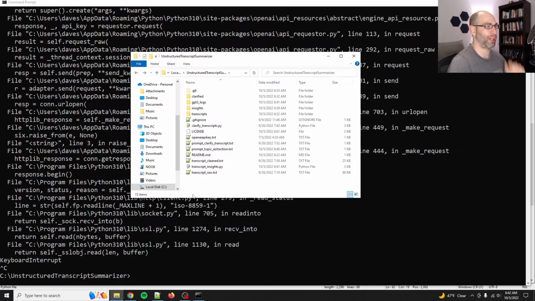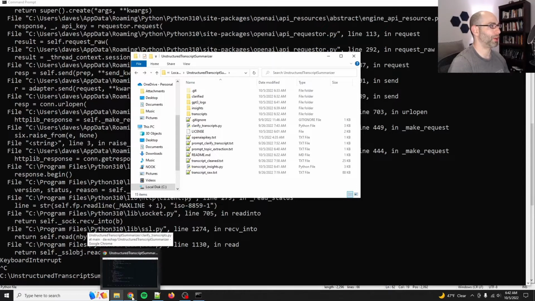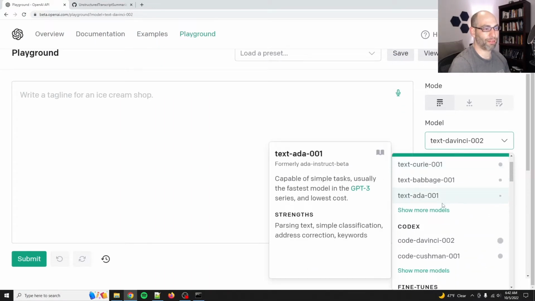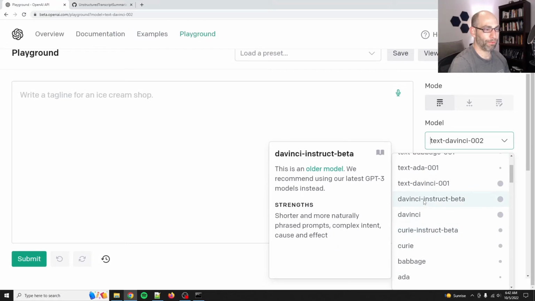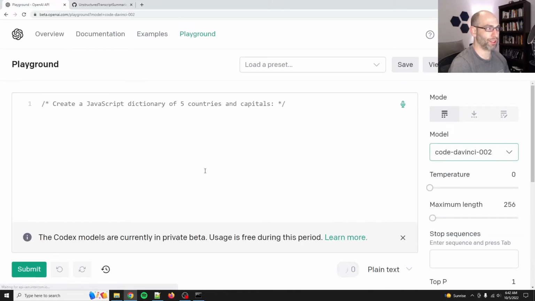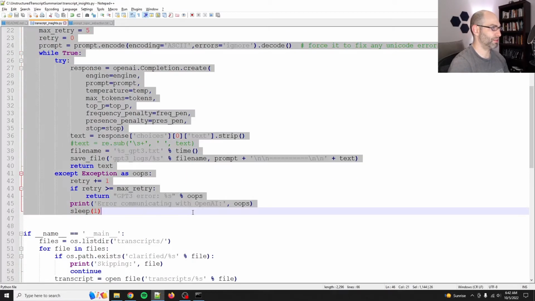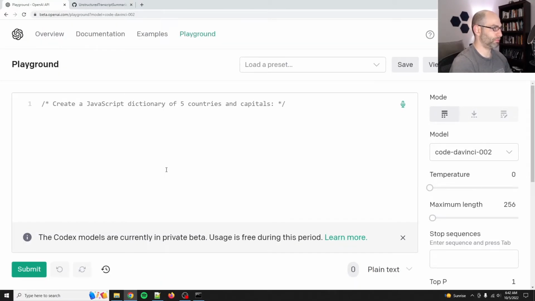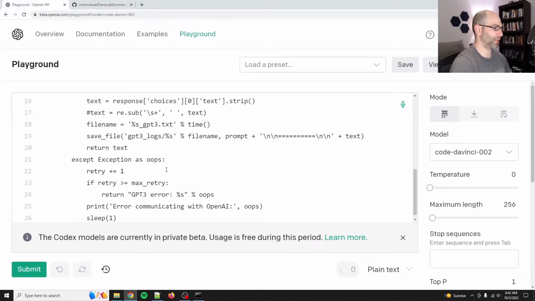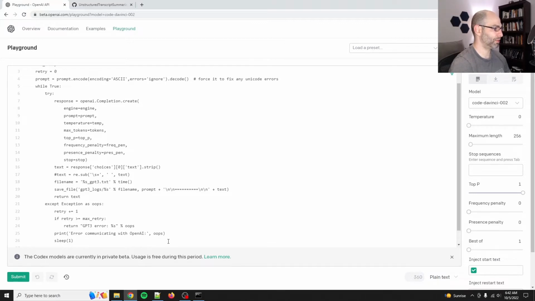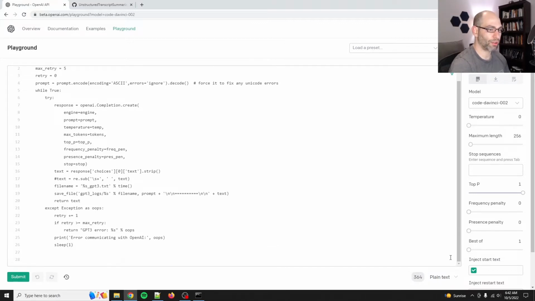Actually, I can hear someone saying, oh, no. Here's what I'm going to do. I'm going to go to Codex. I'm going to have Codex write this for me. Let's see, where is it? Codex DaVinci. Okay, so we'll grab this and give it that. Here, I've got to zoom out a little because this is a long function.